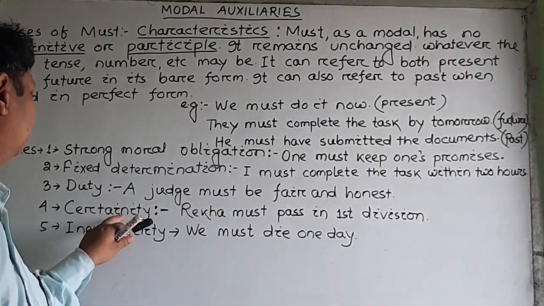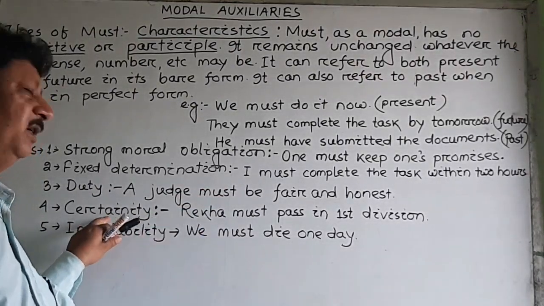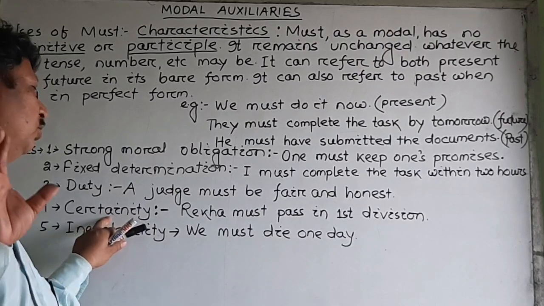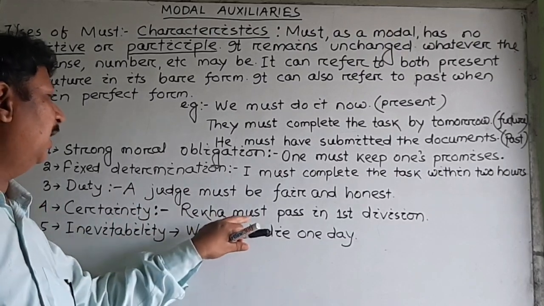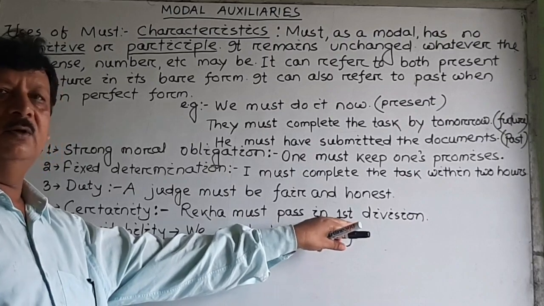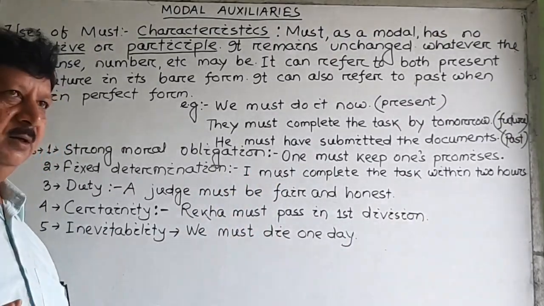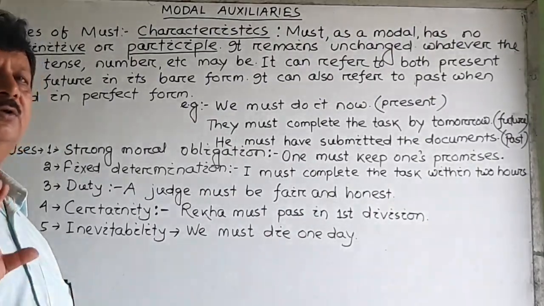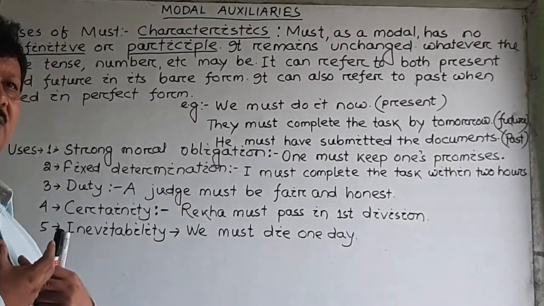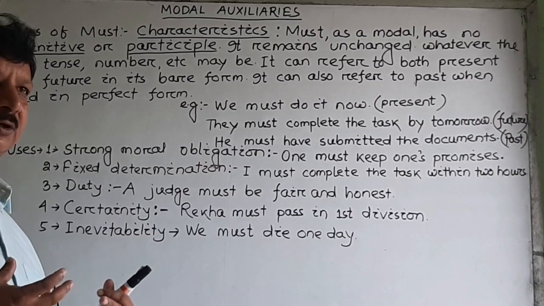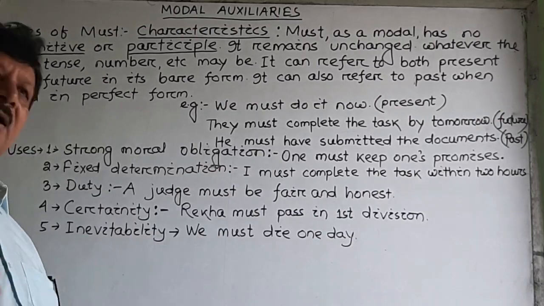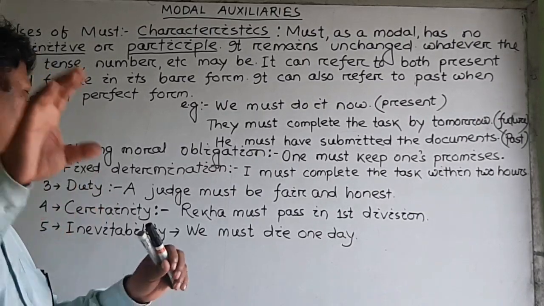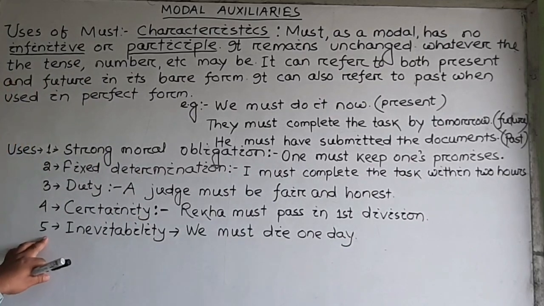In that case, it expresses strong likelihood or the certainty. For example, Rekha must pass in first division. Mark, what does it mean? Because we know her talent, and we can use must when we are certain. Something we expect, but with full determination or full certainty.